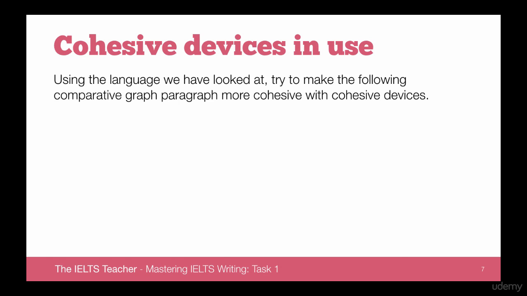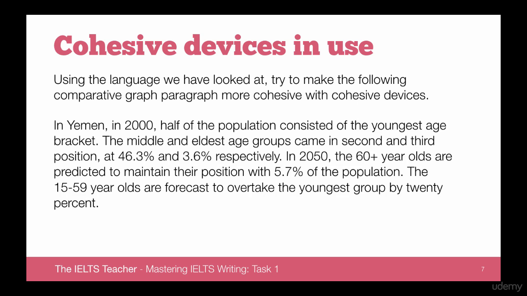So, using the language that we've looked at, let's try to make the following comparative graph paragraph more cohesive with cohesive devices. So here it is without cohesive devices. In Yemen in 2000, half of the population consisted of the youngest age bracket. The middle and eldest age groups came in second and third position at 46.3% and 3.6% respectively.